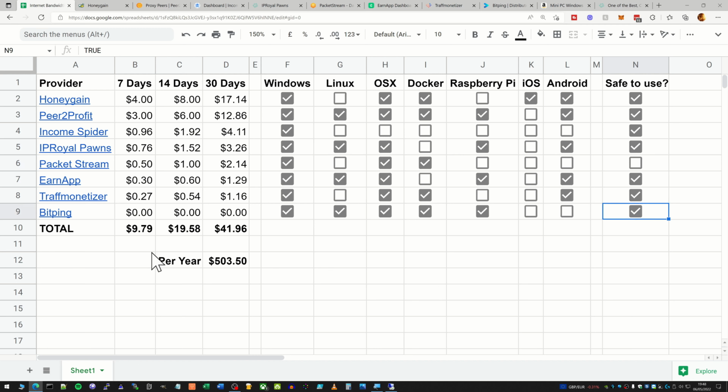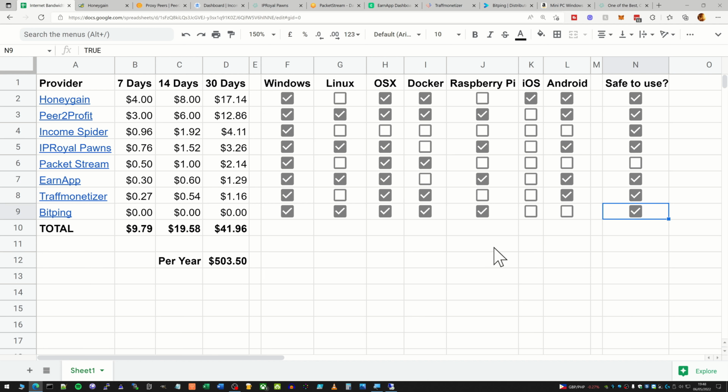Okay, so basically over a year, I'm estimating I'm going to get around $503 from this, which when you think about it, it's not a huge amount, $40 a month, but that could easily pay for your internet connection. So you could have a free internet connection basically. It depends on what you really want to spend it on, but that's how I always see this in the long run.